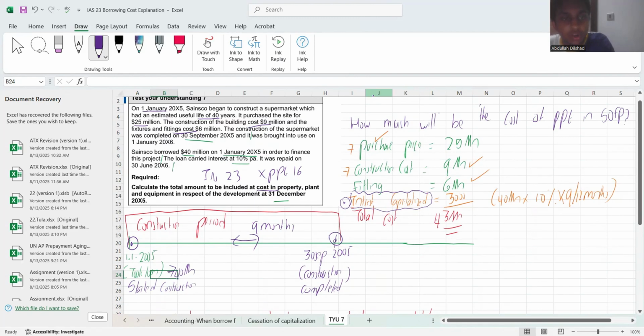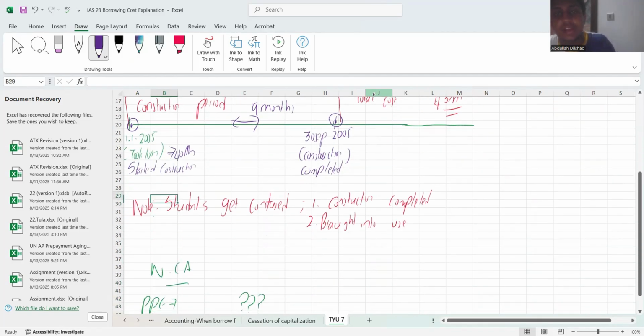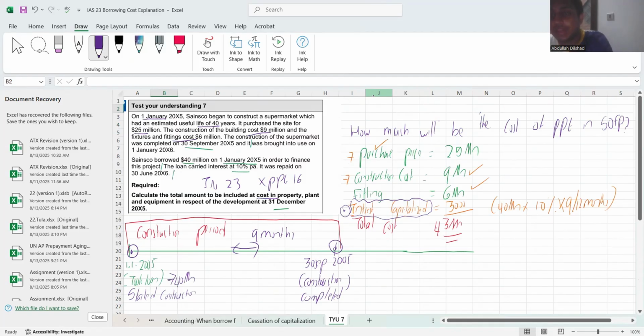See, you borrowed 40 million on 1st January in order to finance this project. The loan carried an interest at 10% per annum, right? So how much will I be capitalizing? I took the loan at 40 million. I had to pay 10% per annum, but I will not be capitalizing the entire amount. I'll be only capitalizing for 9 months. Why? Because this is my construction period.